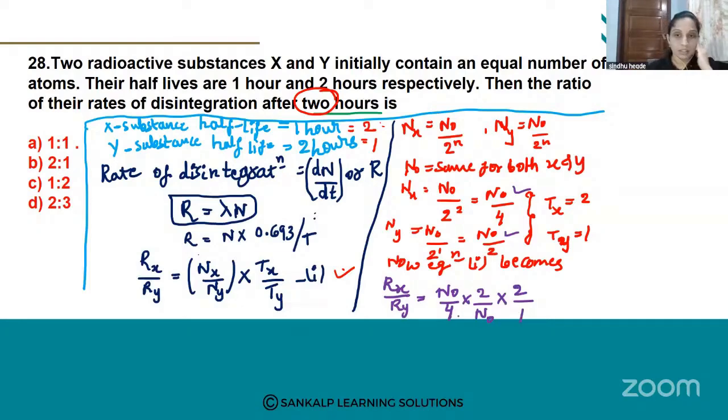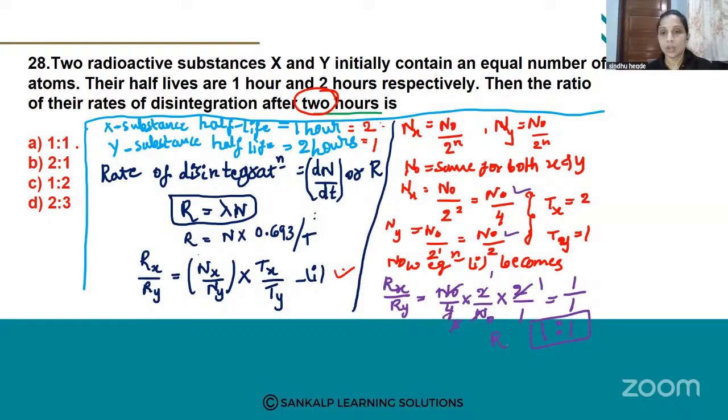2 by 1. See here, 2 ones are, 2 twos are, again 2 ones are, 2 ones are. So N naught also cancels out. What is remaining? 1 by 1 is remaining. So here it is in the ratio of 1 raised to 1.